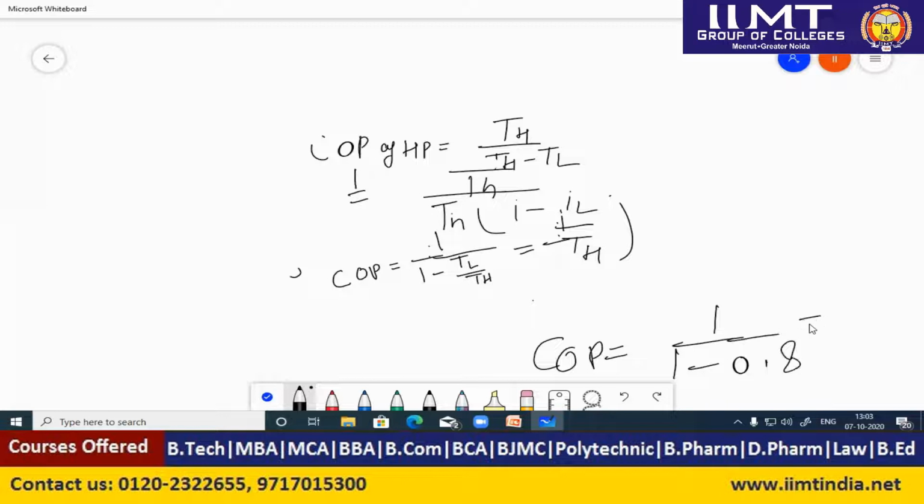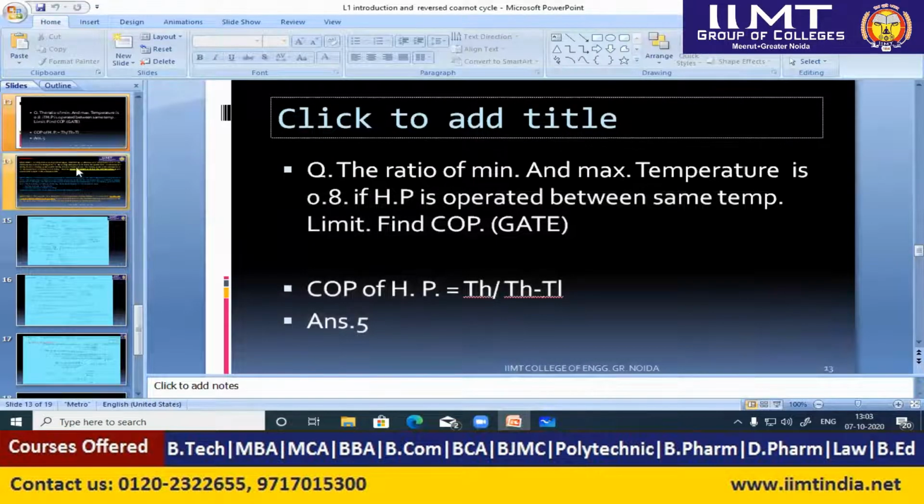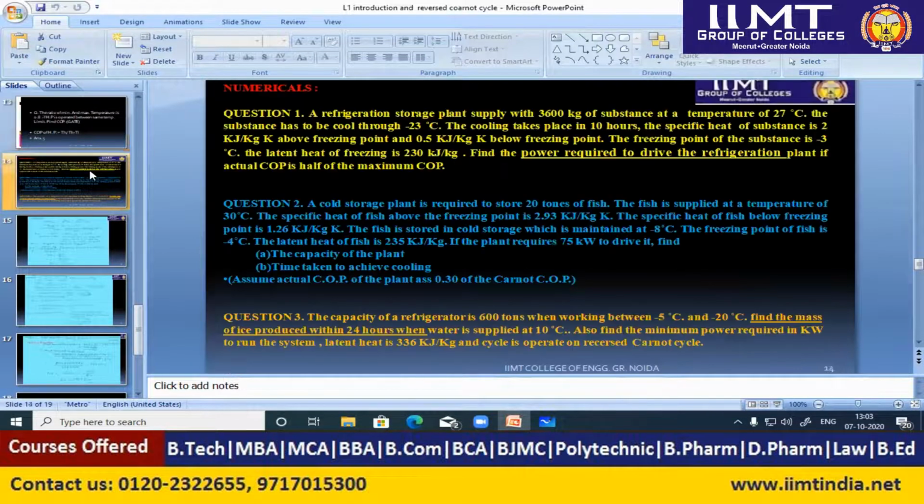Okay, so we can calculate here 1 by 0.2, so it will come around 5. Okay, so that will be the answer. So that is a question that comes based on the simple formula. Similarly, we can also calculate the other numericals, like here we can see.